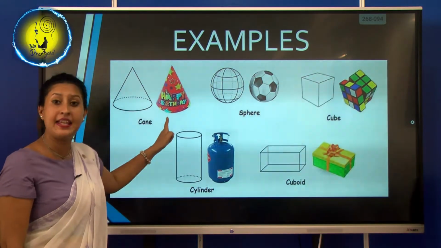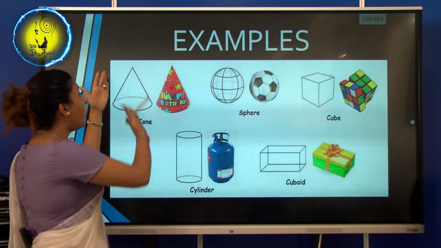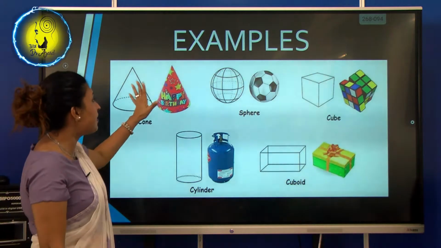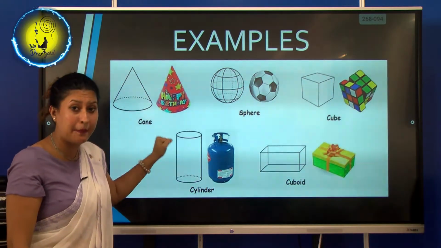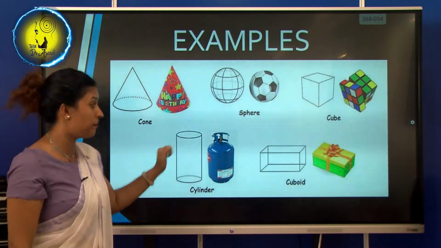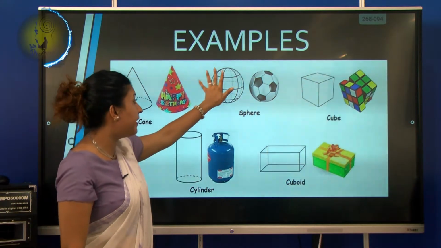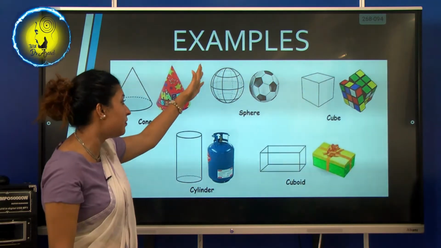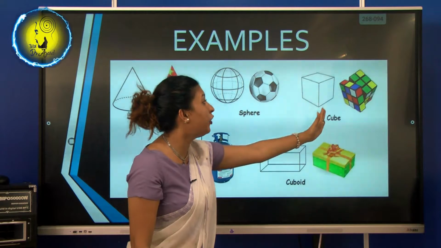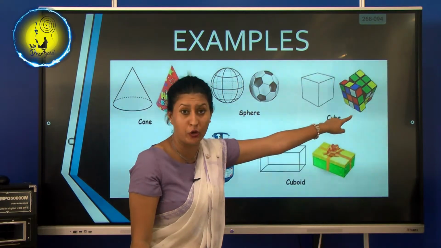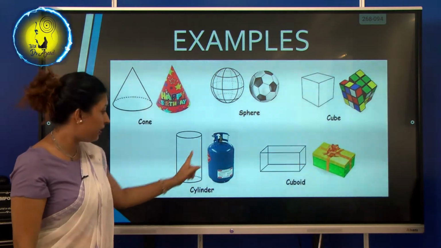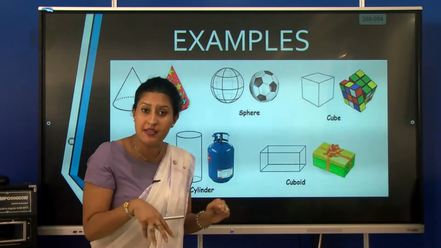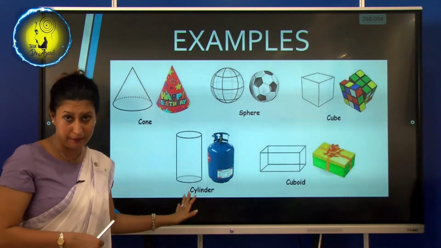Right. Now see the examples. This is a birthday hat. Look at this, children. The birthday hat is shaped like a cone, isn't it? So it's not flat on a paper. It's a 3D shape. Sphere: it's a ball. Our earth is also a sphere. Then cube: it's a Rubik's cube. Then cylinder, a gas cylinder. For the cuboid we can give the example of a gift box. So these are the examples, my dear children.